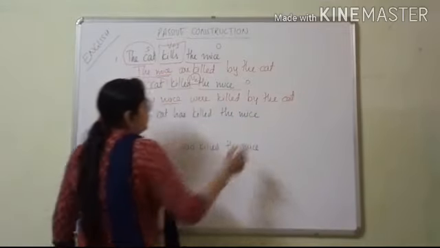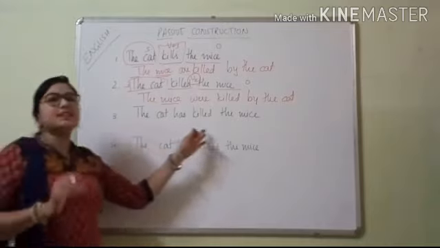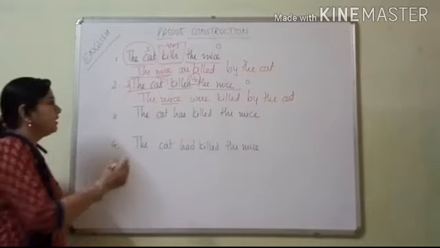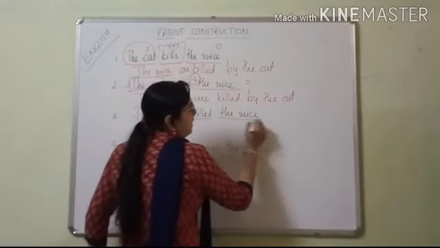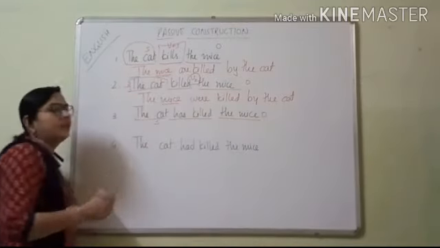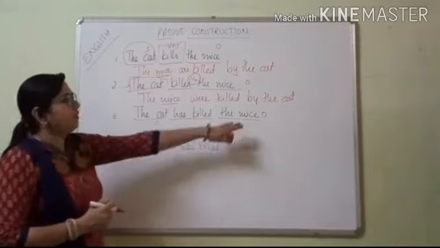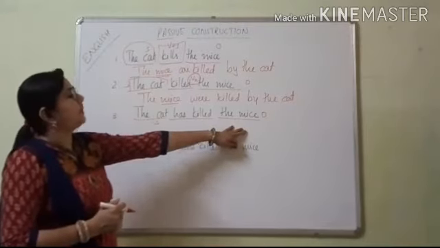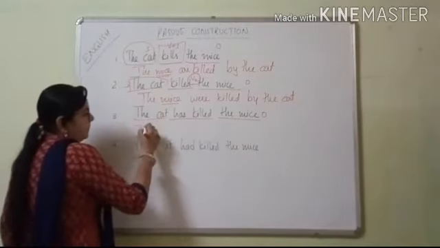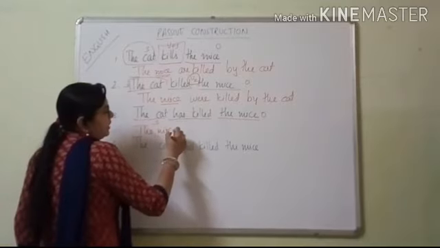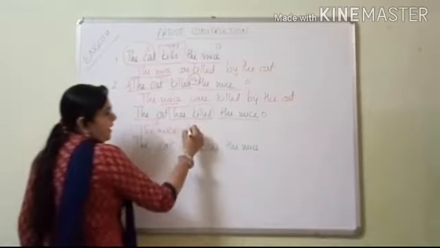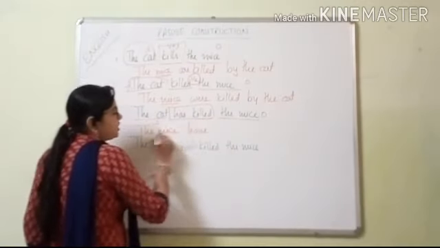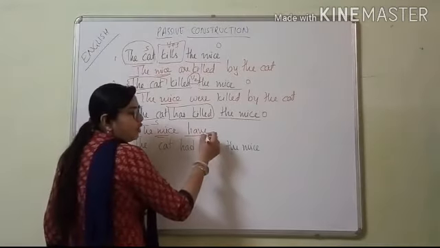Okay. Now the third one. The cat has killed the mice. The cat is the subject. Has plus killed, and the mice is the object. How will you convert it? Then we will keep the object first. What is the object? The mice. Now here see, has plus verb third form it is. So have, because it is plural. With have, what comes?